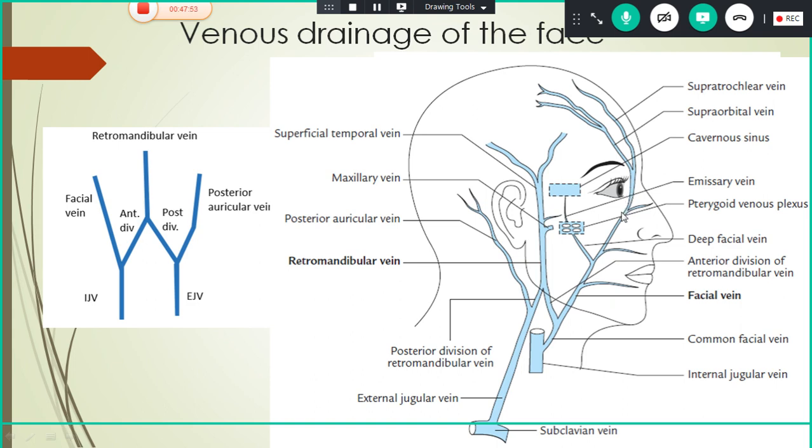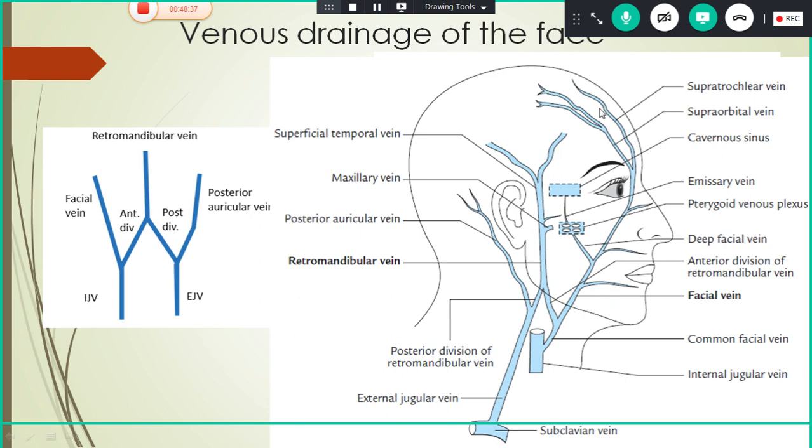This angular vein runs downwards. When it reaches the face, it is called the facial vein. This facial vein joins with the anterior division of the retromandibular vein. The union between the anterior division of the retromandibular vein and the facial vein forms the common facial vein. This common facial vein ends in the internal jugular vein. I think you are clear. Once again I will explain.